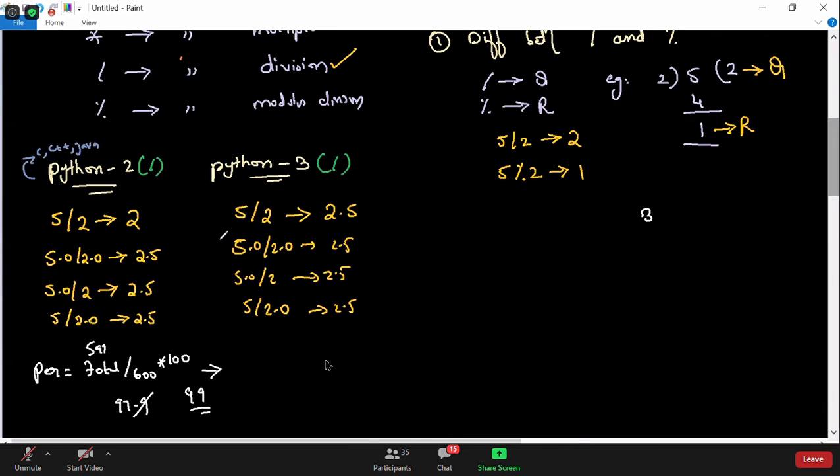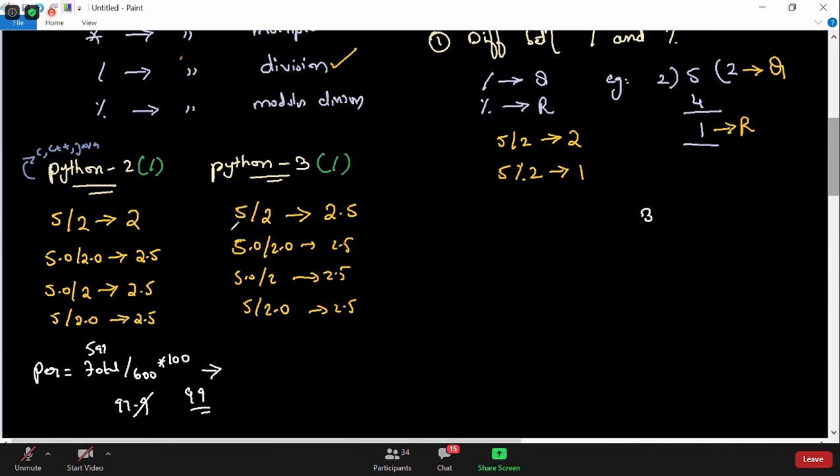So I would like to conclude about the Python 2 division operator and the Python 3 division operator. What is the problem with the Python 2, C, C++, Java division operator? They will give you an integer value, so you need to be careful while getting the correct result. If you want a floating point value, you have to make either of them float or typecast to float. That is the user's responsibility. Otherwise, the division operator will always give you the quotient value by truncating the remainder part.